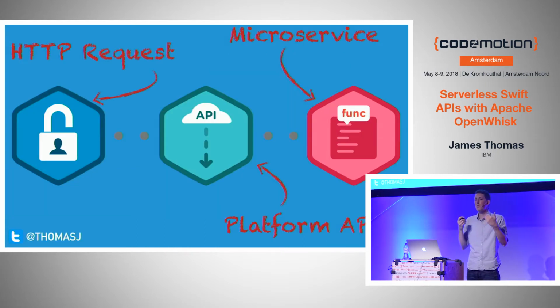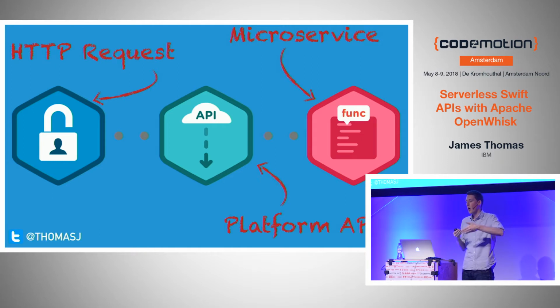The first is using something we call the platform API. So the OpenWhisk platform has a very well-documented RESTful, just HTTP API that you can talk to. You can send an HTTP post to it to invoke functions programmatically, authenticated with your developer credentials. So any client application, any mobile application that can send an external HTTP request, can invoke your serverless functions through the platform API. And actually, there are client libraries available for Swift and Node.js as well, which make the process much easier. You don't have to manually construct all the HTTP traffic and headers and authentication.